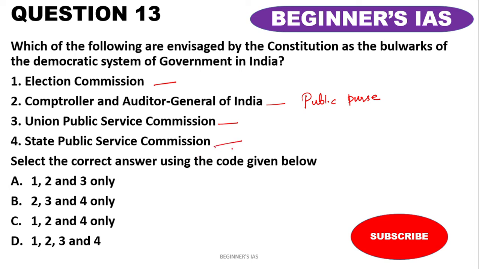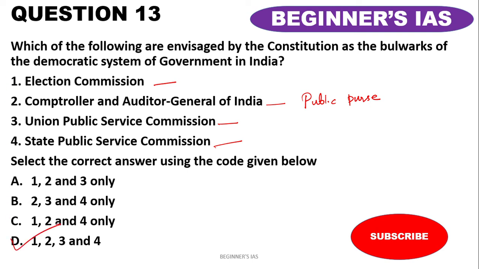In every state, it conducts examinations for the state services, and also advises the governor on disciplinary matters. Therefore, all the given four statements here are correct with respect to the bulwarks of the democratic system of government of India. Therefore, the answer would be D, 1, 2, 3 and 4.